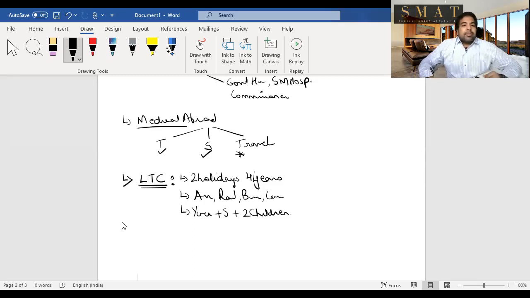That is LTC. It has a separate section called section 10.5. Till now, we've seen a couple of sections, like 10.13A, HRA. 10.14 is can demotivate, hurt, heartbeat. That is 10.14. Then we've seen 10.7, which are allowances for the abroad guy who was working in the Indian embassy in France. Example 10.7, and 10.5 we are seeing is LTC. I hope you understand that. Let's move on to the other perquisites.